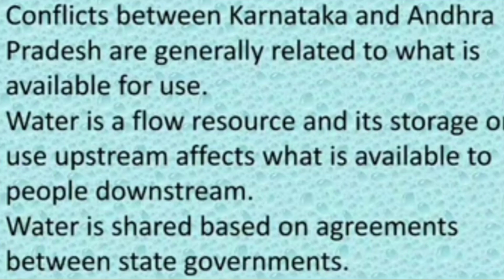Conflicts between Karnataka and Andhra Pradesh are generally related to what is available for use. Water is a flow resource and its storage or use upstream affects what is available to people downstream. Water is shared based on agreements between state governments.